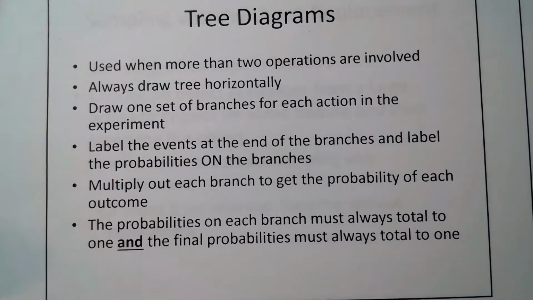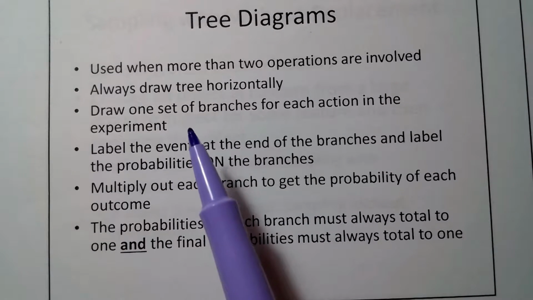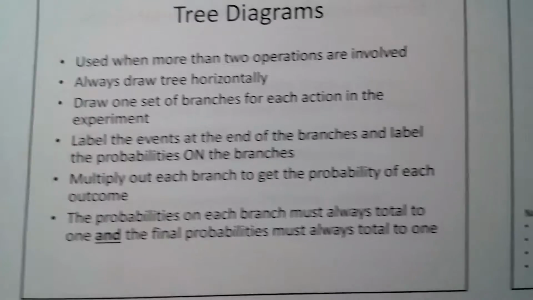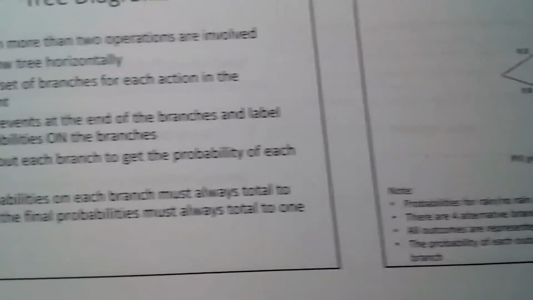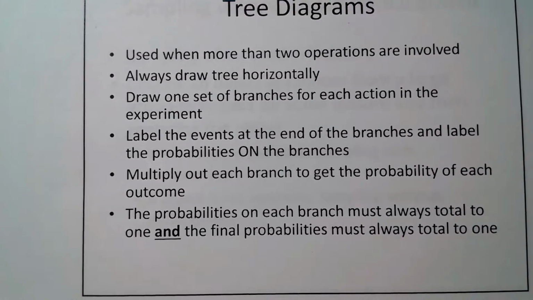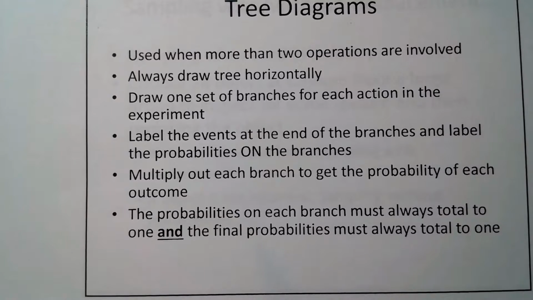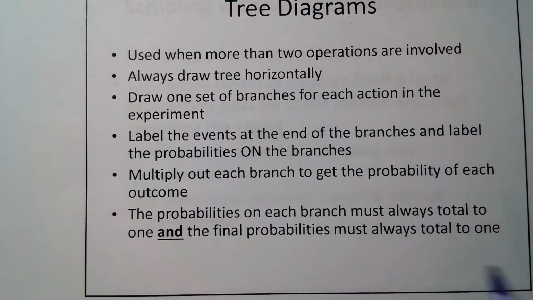Tree diagrams. You're going to see these a lot, okay? IB loves to use tree diagrams, and you're going to be using them when there's more than 2 operations involved. And you always want to draw your tree horizontally. So here's the example for the next one. So it always goes this way, horizontally. And the idea is to draw one set of branches for each action in the experiment. So maybe raining and not raining, or maybe umbrella or no umbrella, whatever the scenario gives you. Label the events at the end of the branches and label the probabilities on the branches. So that's really, really important.